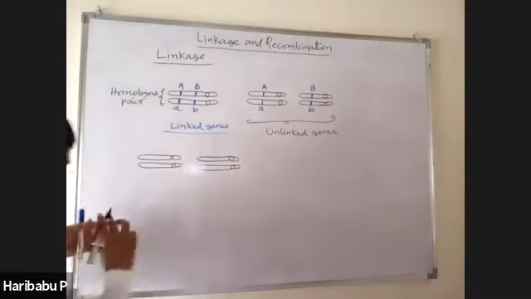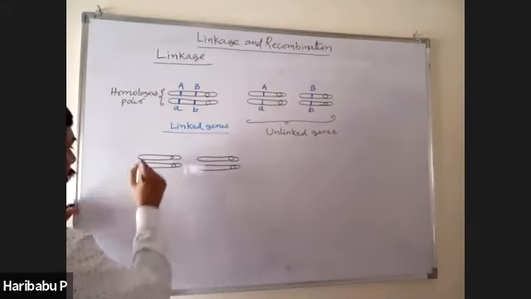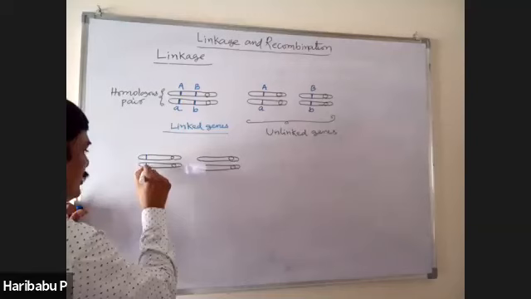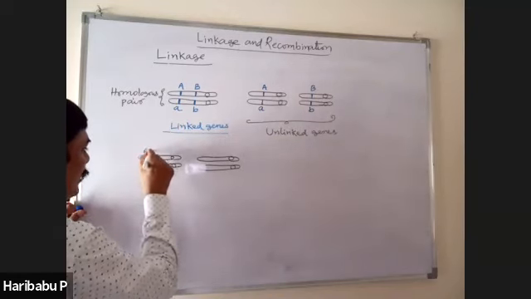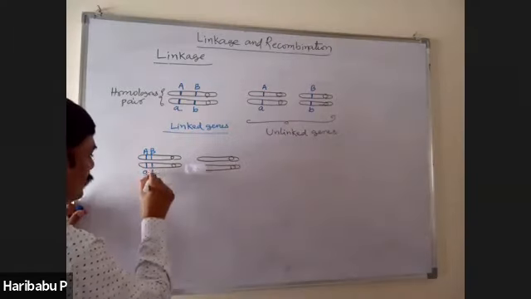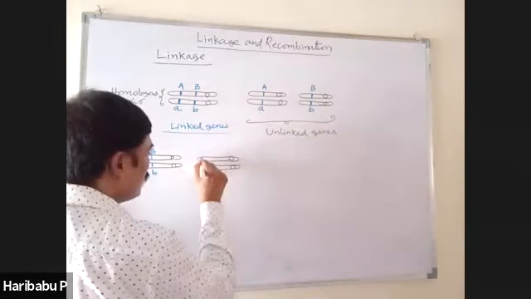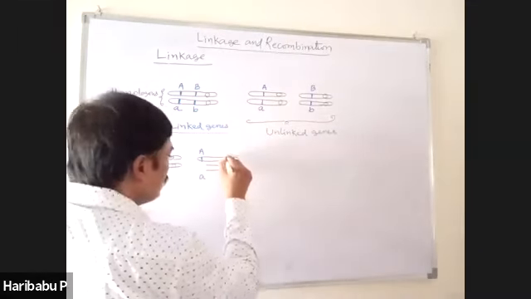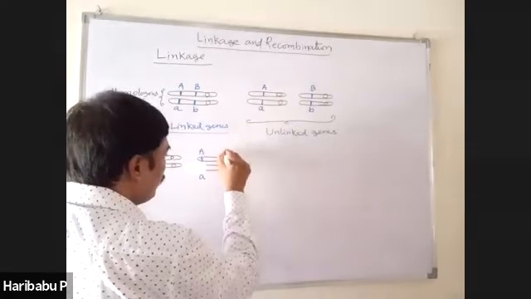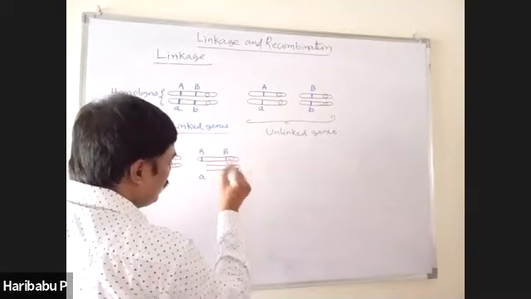Now see, two genes, capital A, small a, capital B, small b. Here also capital A, small a, capital B, small b.